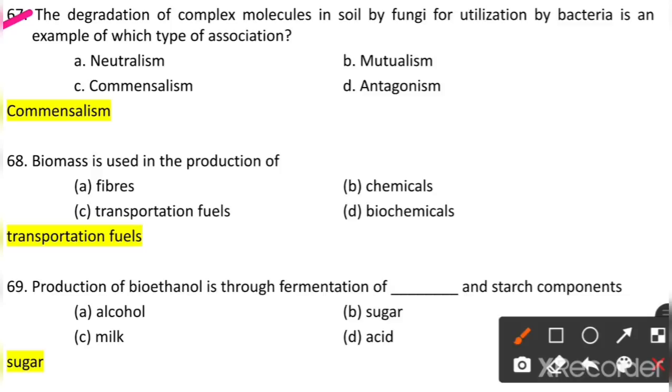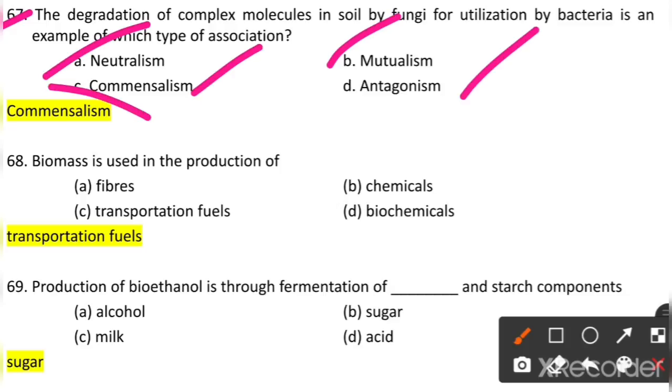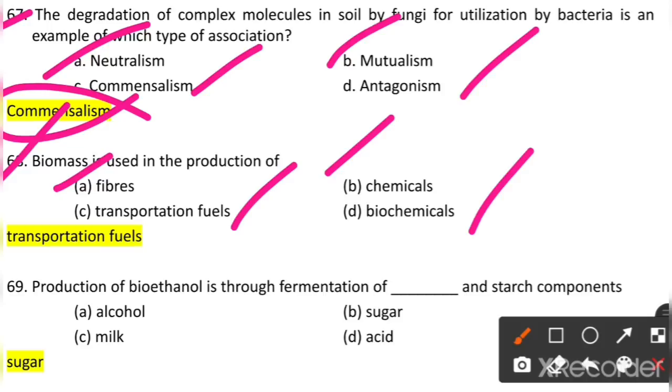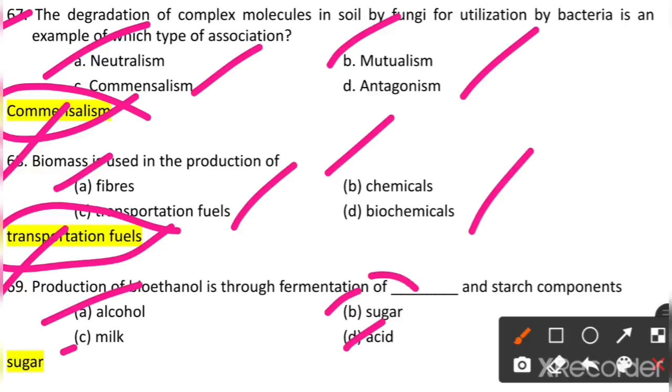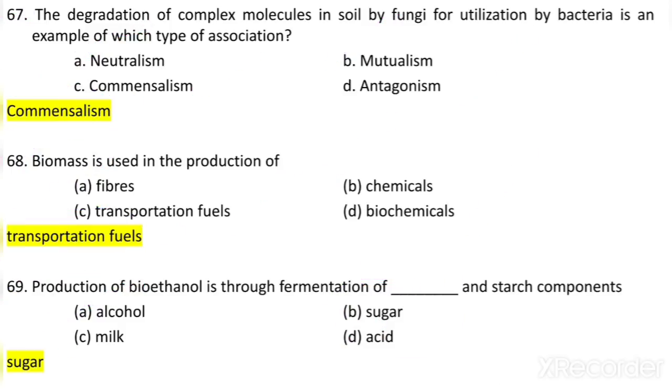The degradation of complex molecules in soil by fungi for utilization by bacteria is an example of what? Neutralism, mutualism, commensalism, antagonism. So it's an example of commensalism. Biomass is used in the production of what? Fibers, chemicals, transportation fuels or biochemicals. So biomass is used in transportation fuels production. Production of bioethanol is through fermentation of sugar and starch components. Alcohol, sugar, milk or acid? Sugar is the answer, because in each and every fermentation sugar is the requirement.